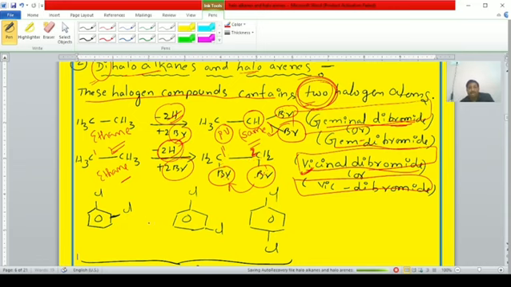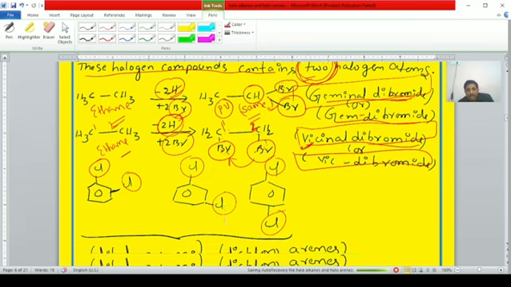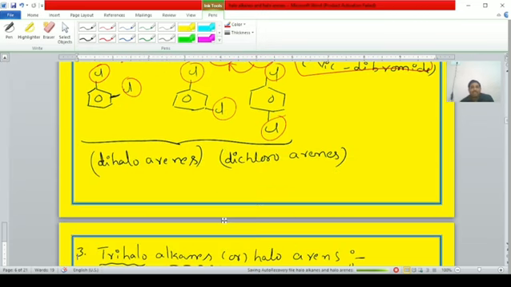Right student. Next one, arenes we are discussing. In benzene, two hydrogen atoms replaced with two halogen atoms are known as dihaloarenes student. Both compounds can be considered as dihaloarenes. Observe student, here the benzene formula will be C6H6. Among the 6 hydrogen atoms, 2 hydrogen atoms are replaced with chlorine atoms.